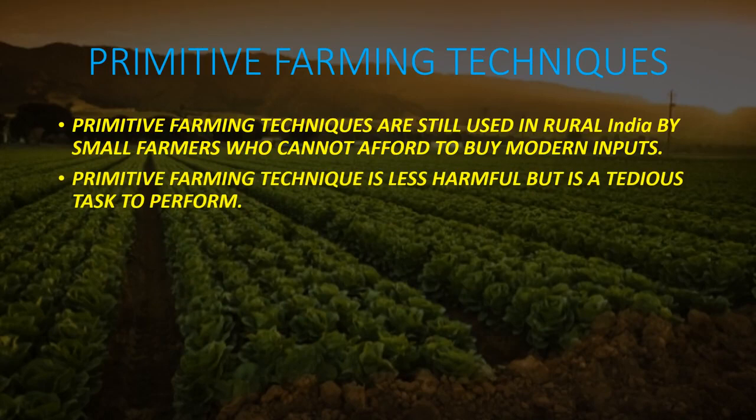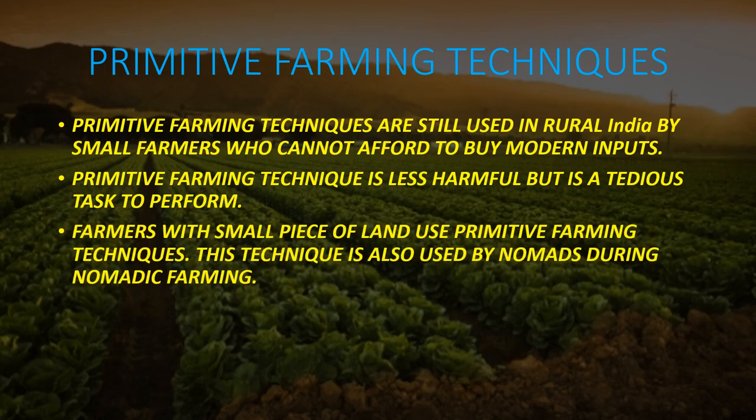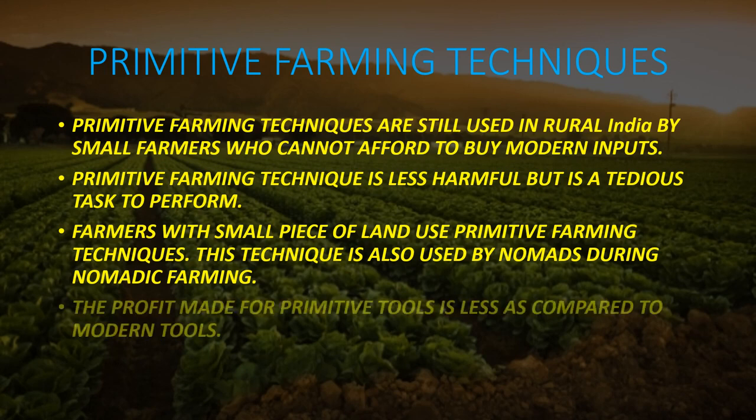Primitive farming technique is less harmful but is indeed a tedious task to perform. Farmers with small pieces of land use primitive farming techniques. This technique is also used by nomads during nomadic farming. The profit made from primitive tools is less as compared to modern tools, and hence small farmers still struggle to buy modern inputs.